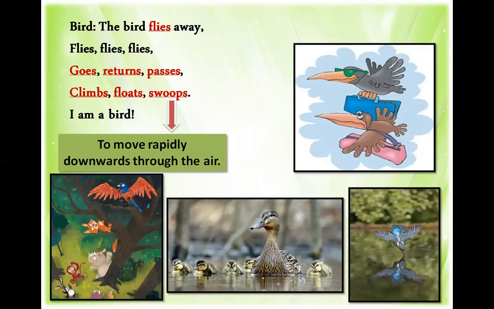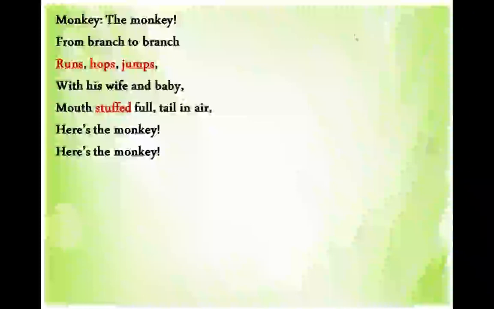Why does a bird swoop? Now the word swoop means to move rapidly downwards through the air. A bird swoops when it wants to catch a fish from the river. Now it is the turn of the monkey. The monkey from branch to branch runs, hops, jumps with his wife and baby. Mouth stuffed full, tail in air. Here's the monkey, here's the monkey.